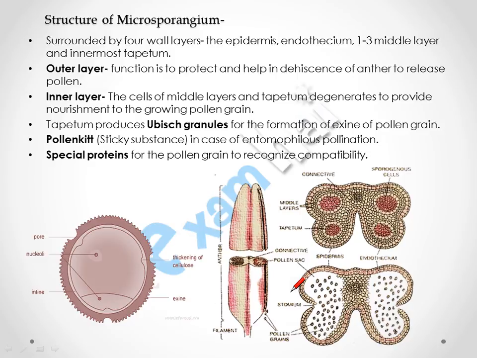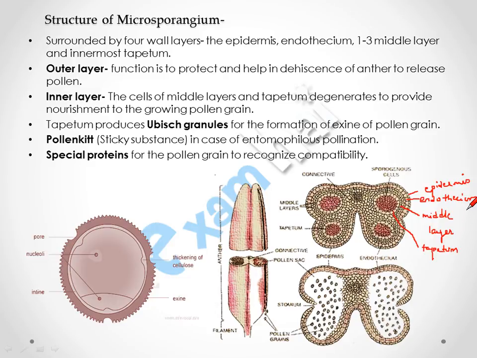Now we will discuss the structure of microsporangium. The microsporangium has four wall layers. The outer one is called epidermis. After that, endothecium, one to three middle layers, and tapetum. The inner one is tapetum.